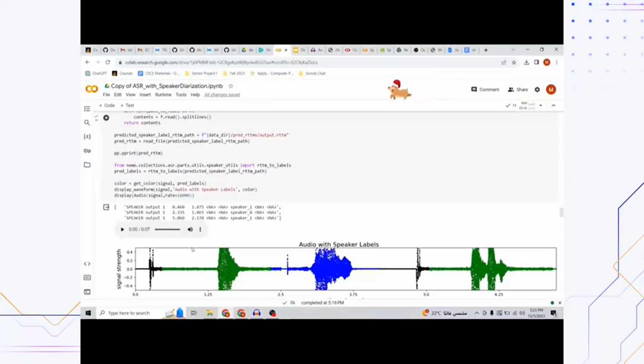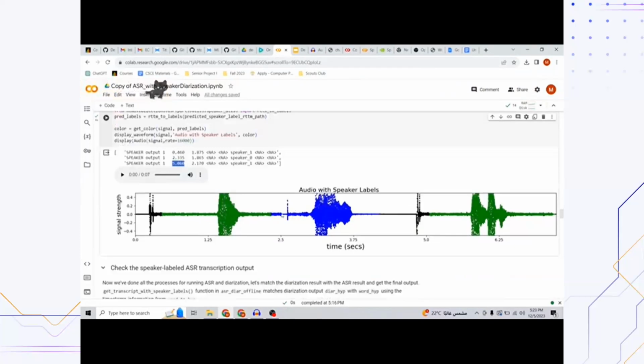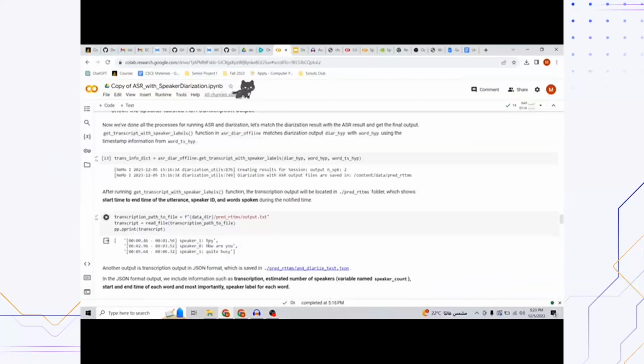And here we can see that it tells us that speaker 1 spoke from 0.4, and then speaker 2 spoke from 2.3, then speaker 1 again spoke from 5. And it labeled the waveform with green and blue for the speakers. And here we can see the transcript of what we said. So speaker 1 said, hey, then speaker 2 said, how are you? Then speaker 1 said, quite busy.